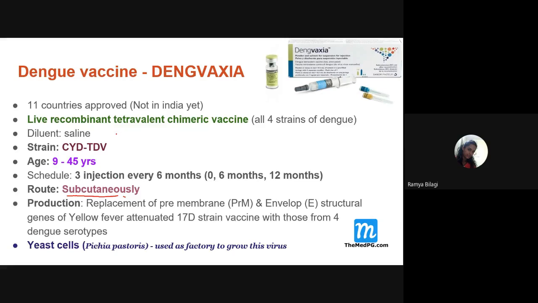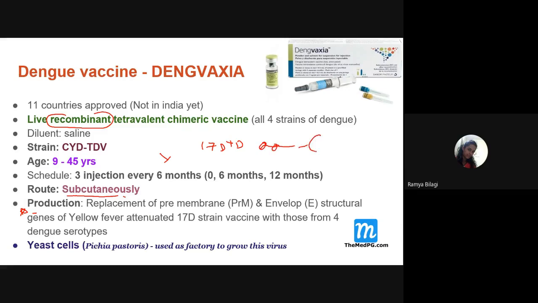Now, how this particular vaccine is produced is very important. It is a recombinant, as the word itself says. The 17D strain of yellow fever virus, we take that virus, and in it we replace the pre-membrane and the envelope.